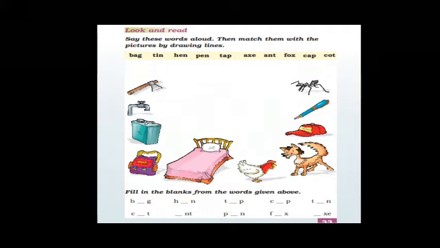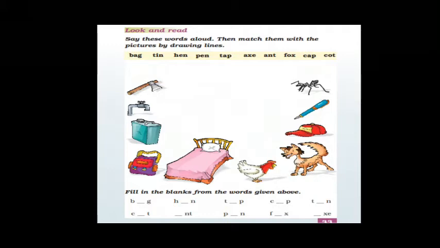So what you have to do? There are images given below, and the words are given in the yellow box. So you have to match those words with the images. This activity you have to do by yourself. Try to do it, children. With the help of your parents you can do it.